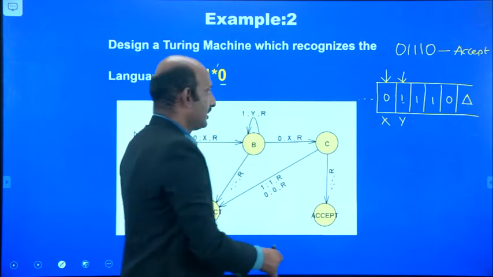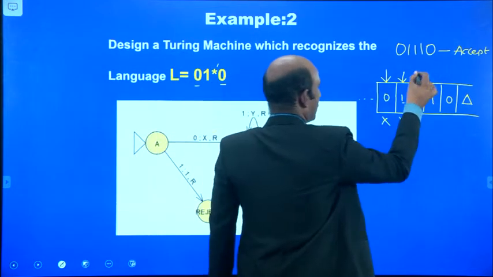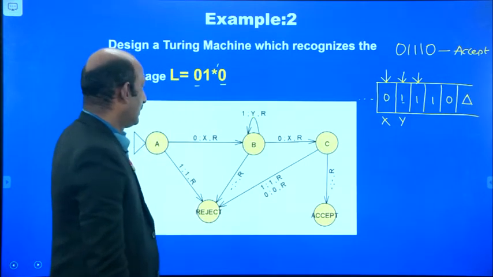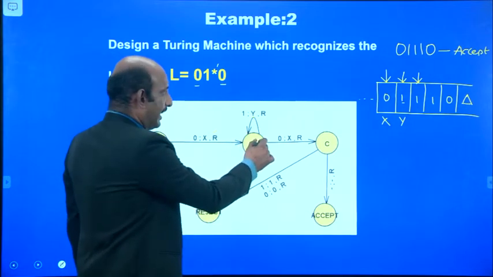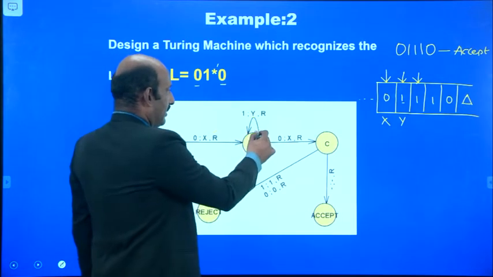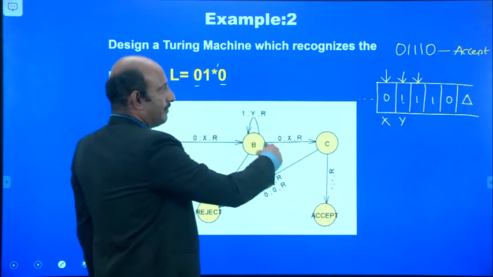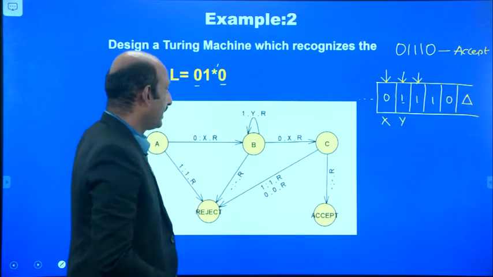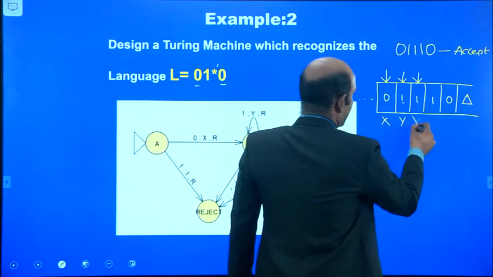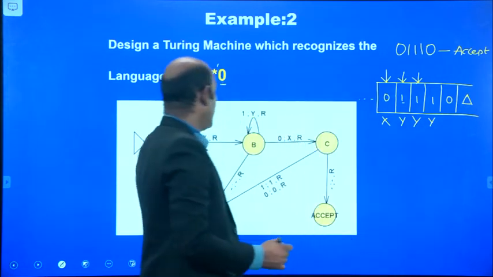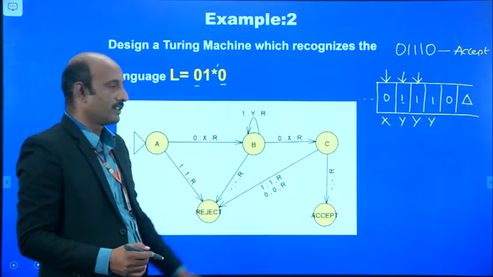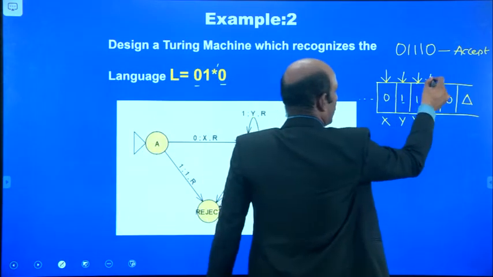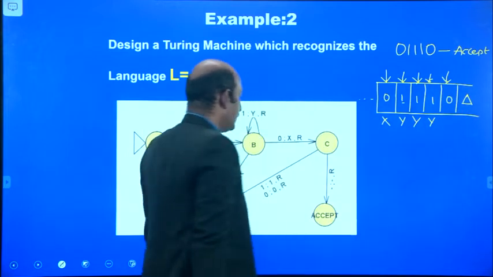Moving into the right positions, we see again it is a self loop, many 1s are there. So all these can be replaced by y, because it contains the self loop, and finally it goes to R, the right position. After reading that, the pointer points to the next symbol, and now it goes to 0.